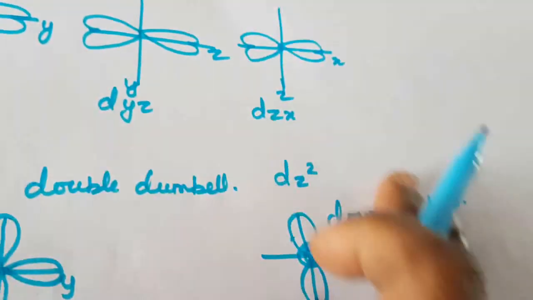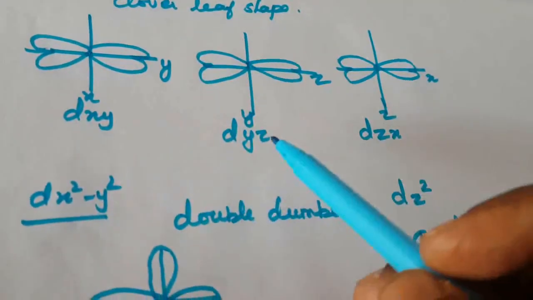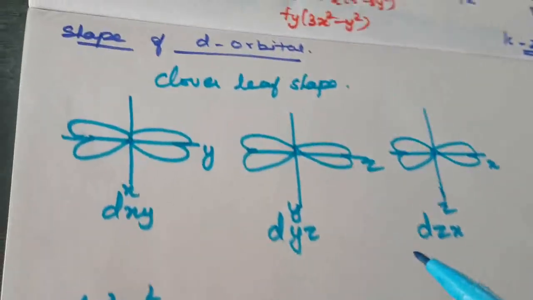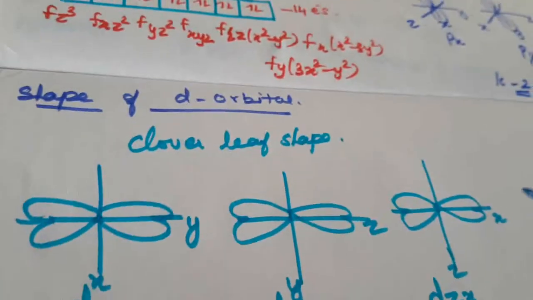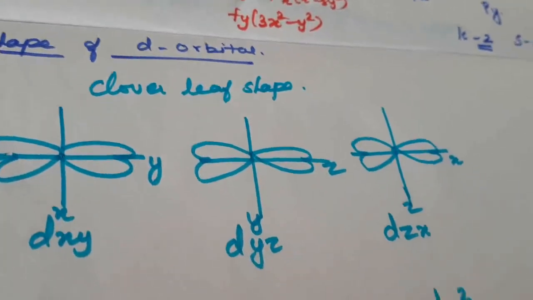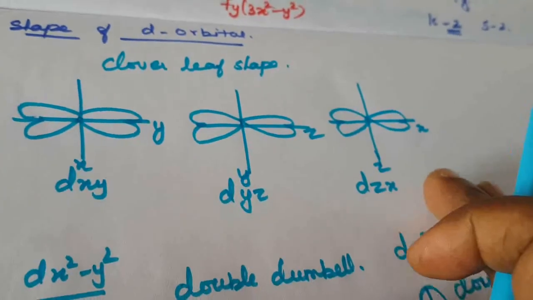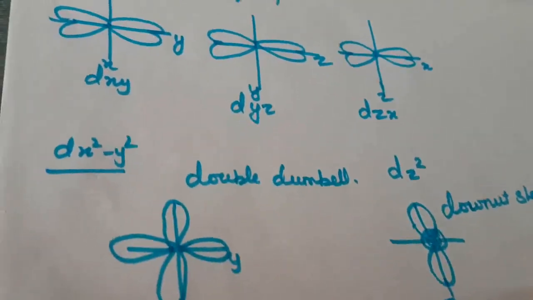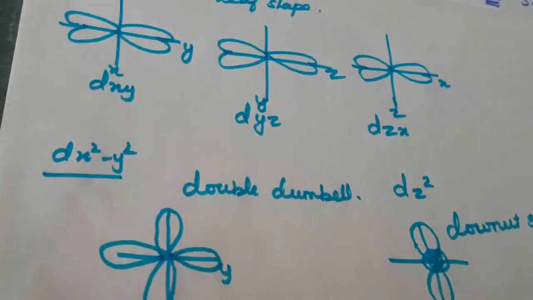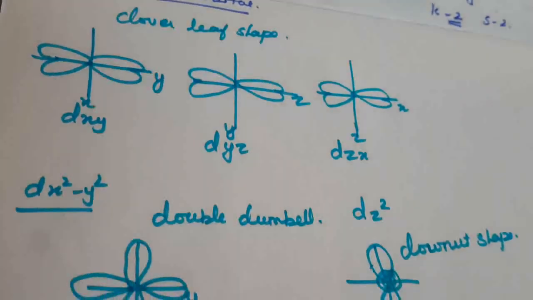This is the shape of the d orbitals: dxy, dyz and dzx. Just remember to draw these diagrams in your classwork, because in your textbook only the three-dimensional solid diagram is available. You can easily draw this diagram and easily understand it. This is the shape of this orbital.